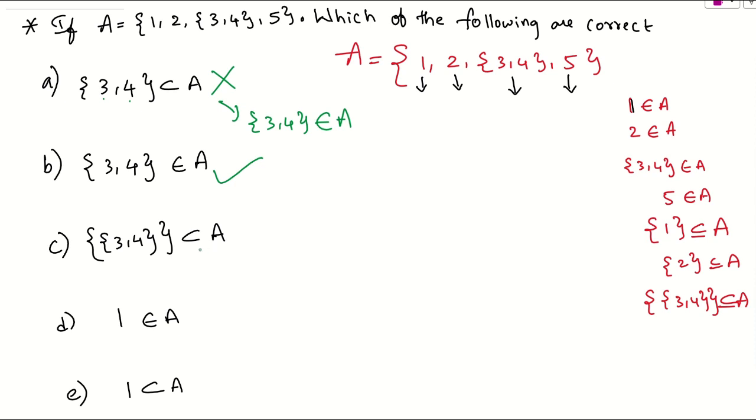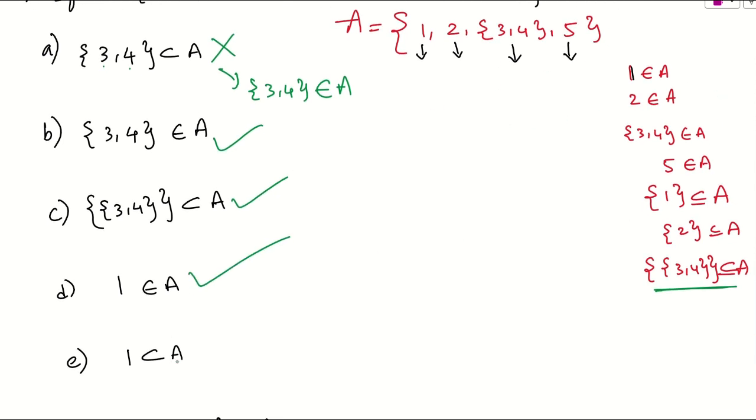Yeah. If you come to the third one, we know that {3, 4} is an element. If you want to check the subset, subset means we need to take one more flower bracket, right? So from this I already gave here that the set {{3, 4}} is nothing but a subset of A. Are you getting my point here? Any doubts in this case? This is directly true. And also we can say that 1 is inside A, obviously it is an element of A. That is what we have seen here, right?